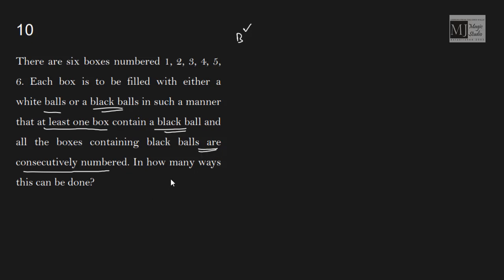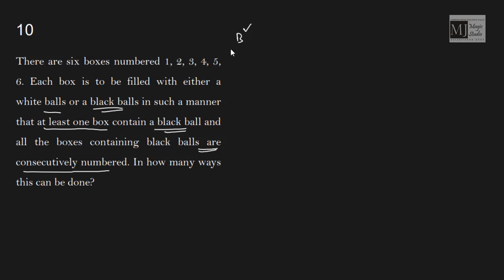That means all the black boxes should be grouped together, should be treated as a group. In how many ways can this be done?